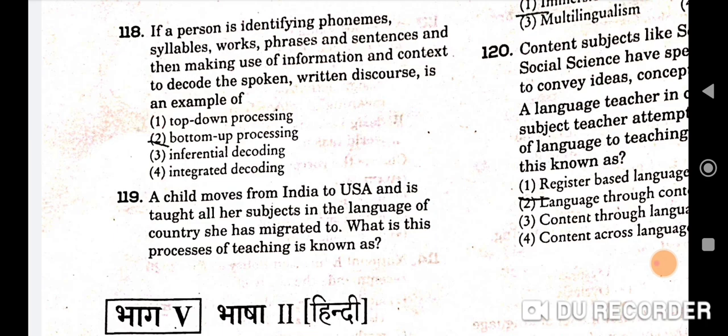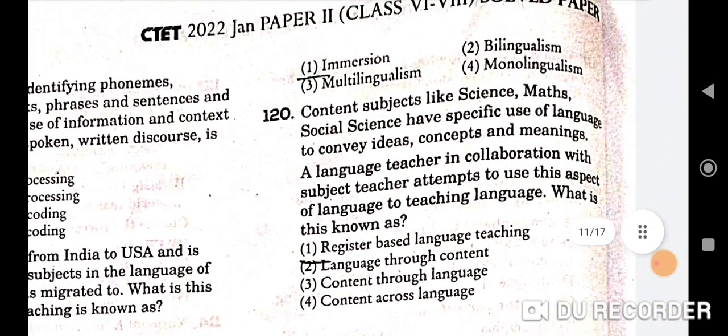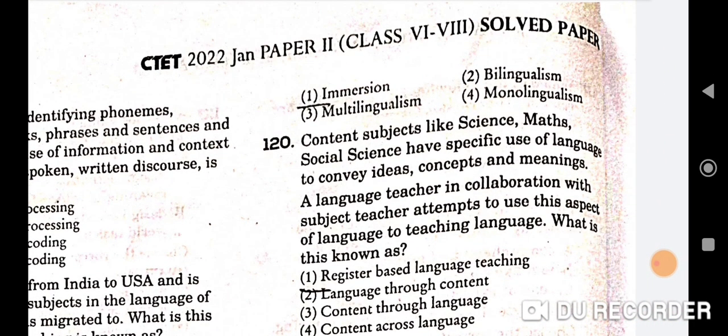Next question is, a child moves from India to USA and is taught all her subjects in the language of the country she has migrated to. What is this process of teaching known as? So it is known as immersion. First one will be the correct option.